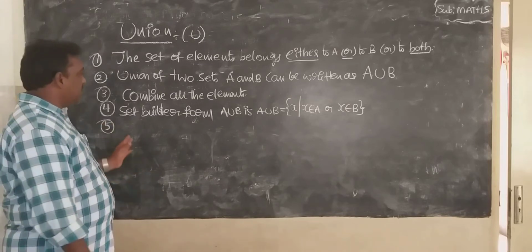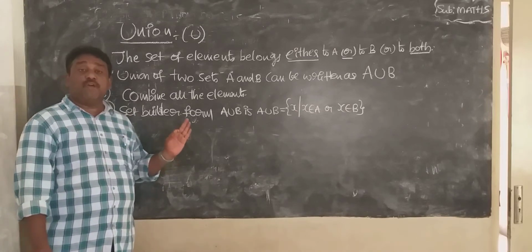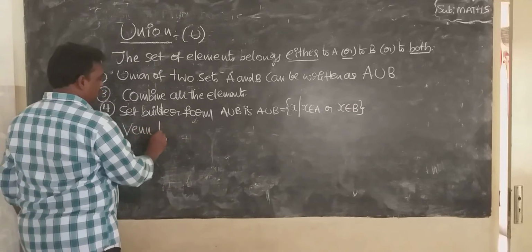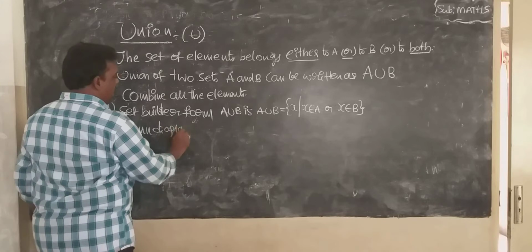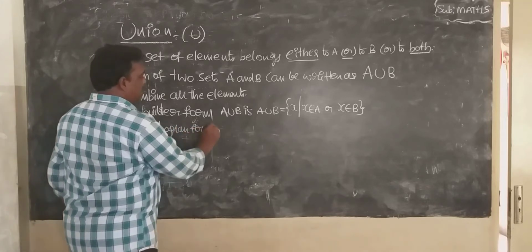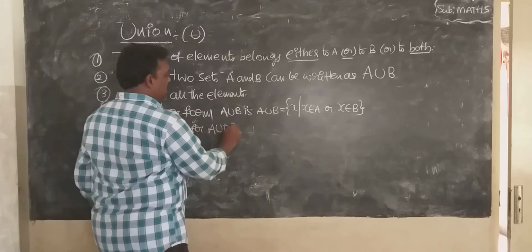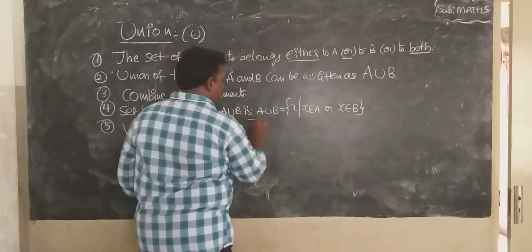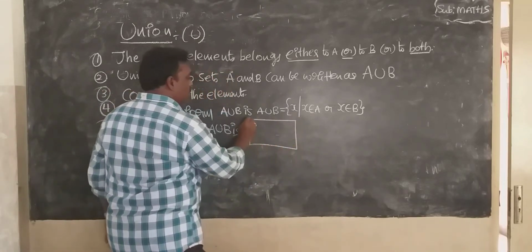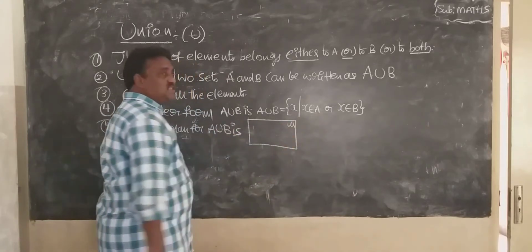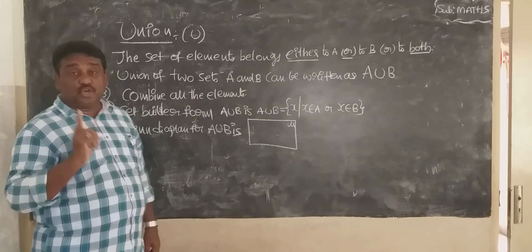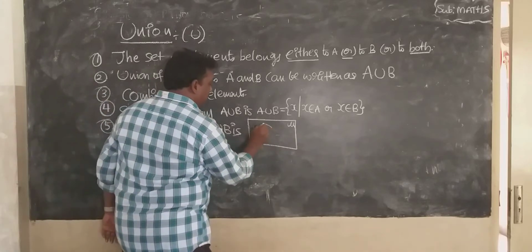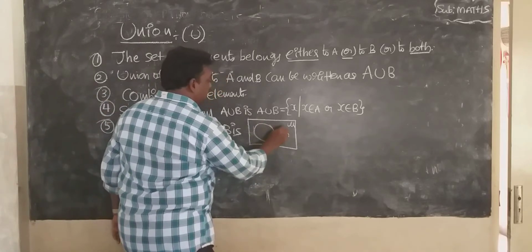Next, the Venn diagram for A union B. What is the Venn diagram for A union B? Draw a rectangle, you know what the rectangle is: the universal set. And I told you about overlapping diagrams. Overlapping diagrams mean two circles.